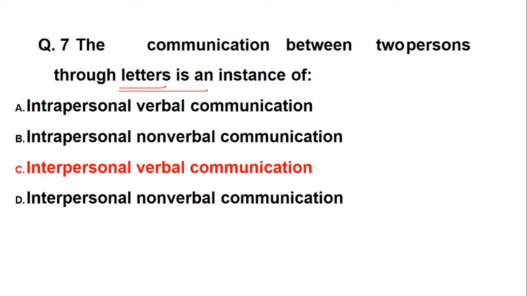Okay, Lakshmi, Narsima, be careful. See that intra means it is within ourselves. But here they have clearly mentioned it is between two persons. So it is interpersonal. Is it clear? Many of them are confused, but the right answer is interpersonal. Even Sunita is wrong. Sumita is wrong. So be careful. Very easy question. I don't know why it led to so much confusion.